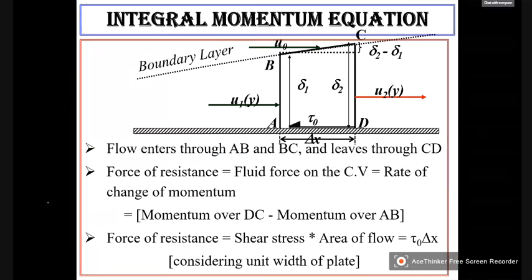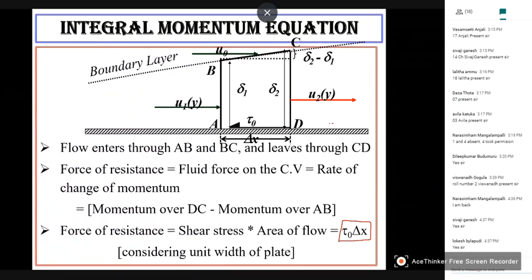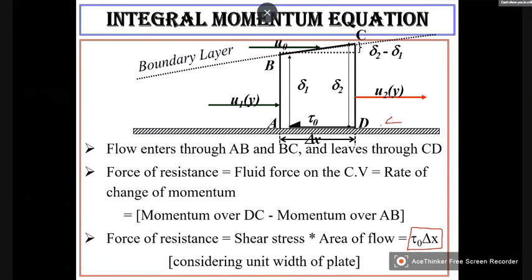I had taken tau naught. This is acting in the opposite direction. So the force on the fluid is acting, the force of resistance on the fluid is acting in this direction.